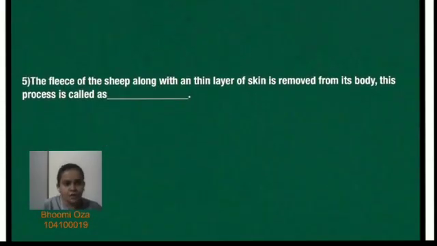Let us discuss the fifth question. The fleece of the sheep along with a thin layer of skin is removed from its body. This process is called as dash. So this process of removing the fleece from the sheep is known as shearing.